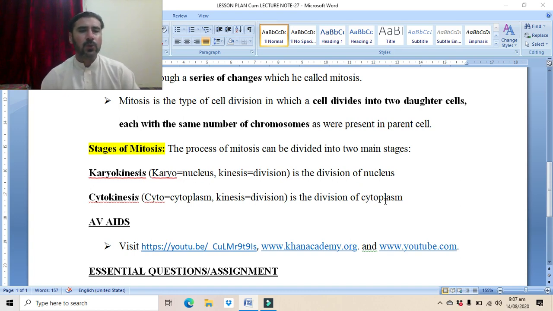So in the two main stages, the division of the nucleus will occur first in karyokinesis, and then the division of cytoplasm will take place in cytokinesis. In this way, one cell will be divided into two daughter cells, which will have the same number of chromosomes as the parent cell.